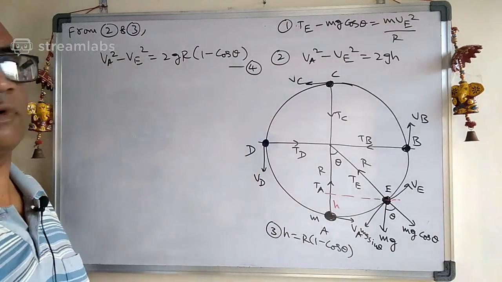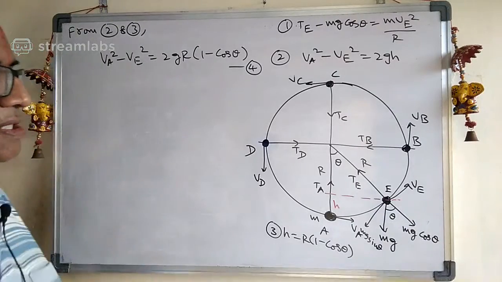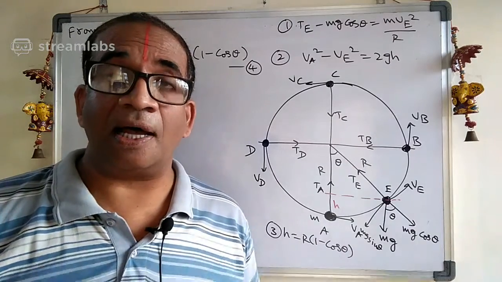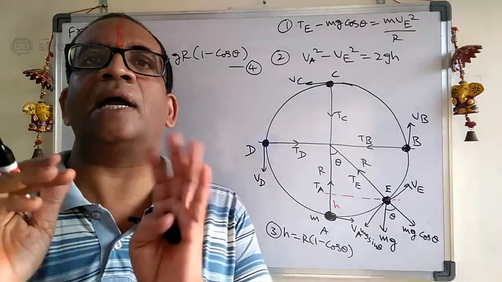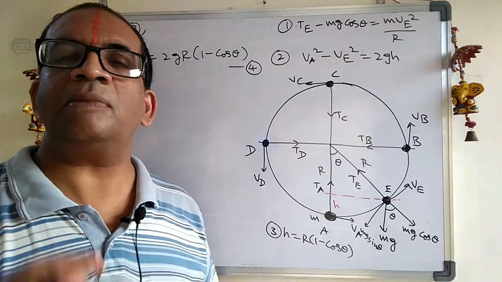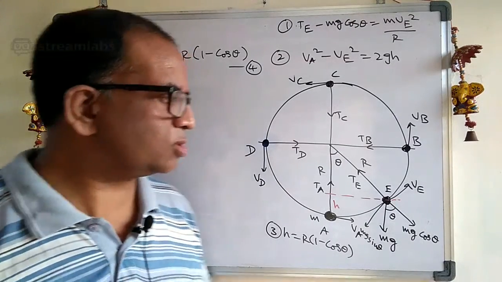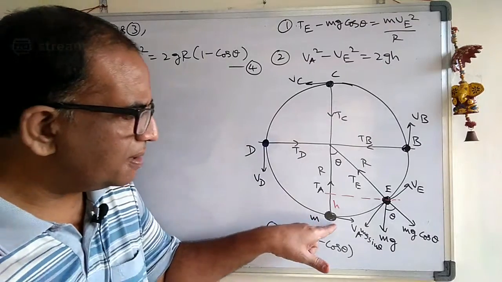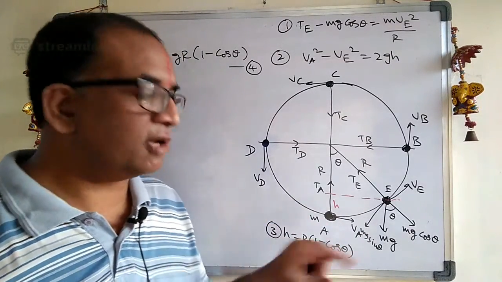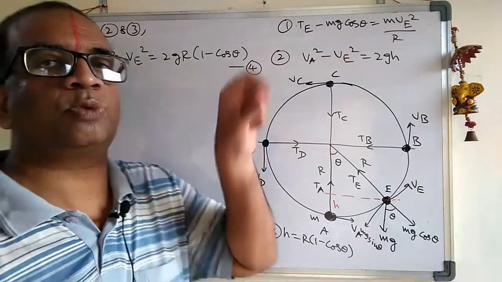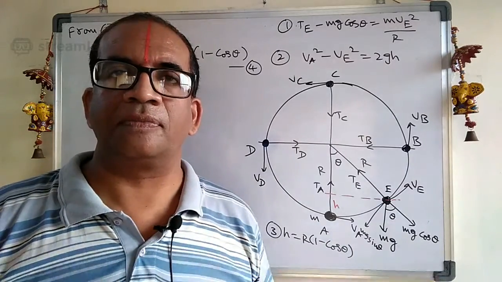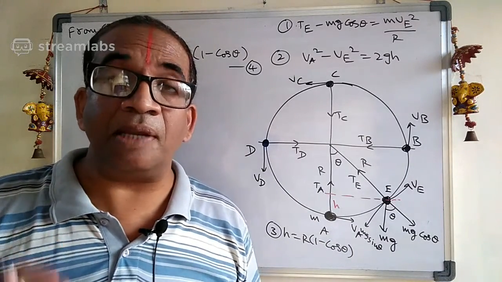Now see carefully. First, let us derive the minimum condition. Minimum condition means you need a certain minimum velocity at the lowest position, and you require the minimum velocity at the highest point also, so that it will continue in the vertical circle. So first we will take the minimum condition.